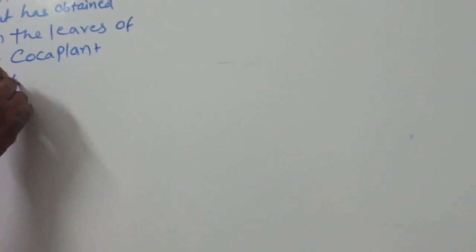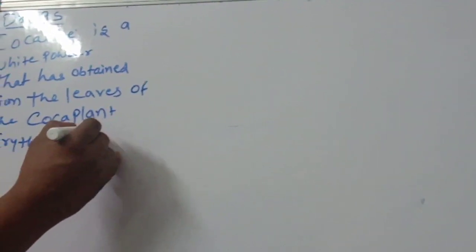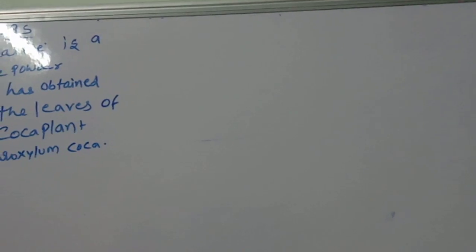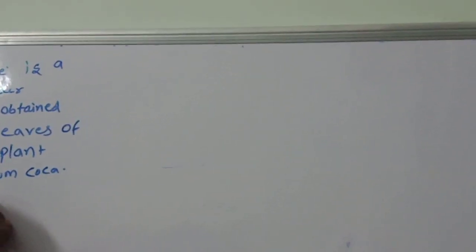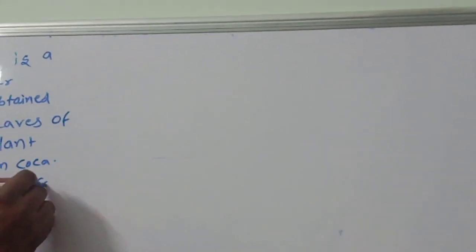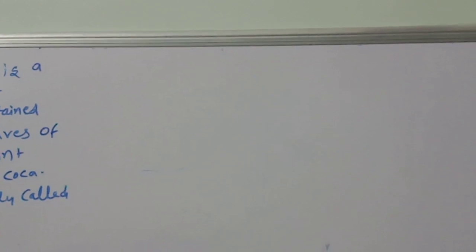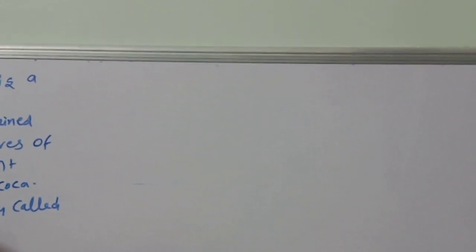The coca plant's scientific name is Erythroxylum coca. It is commonly called coke or crack.